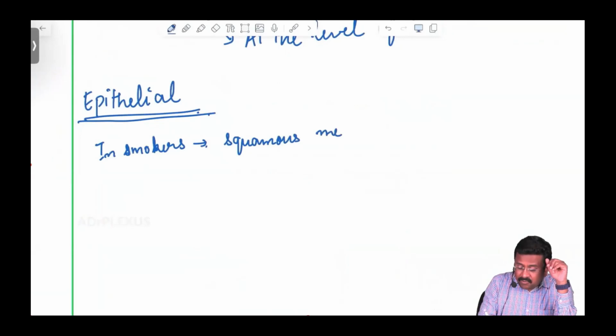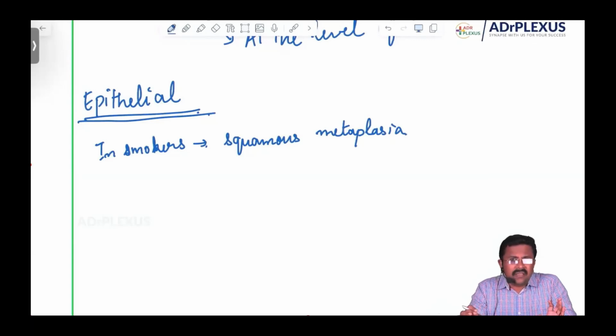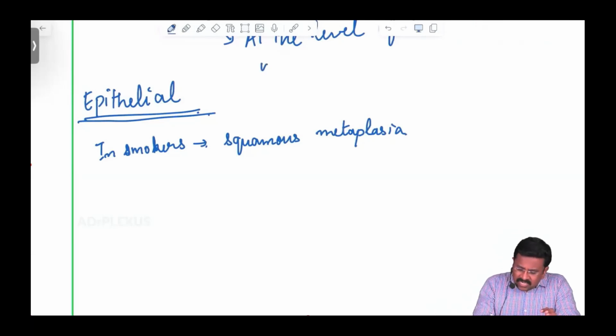And why do we have to bother about this squamous metaplasia? Do you think it is reversible or irreversible? Please try to answer this. Can the squamous epithelium again be converted into pseudostratified ciliated columnar? Yes, here some catch is there. Initially it is reversible.